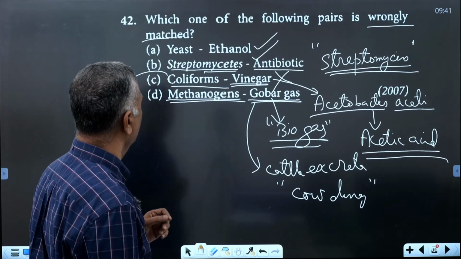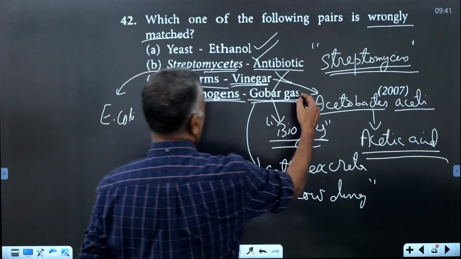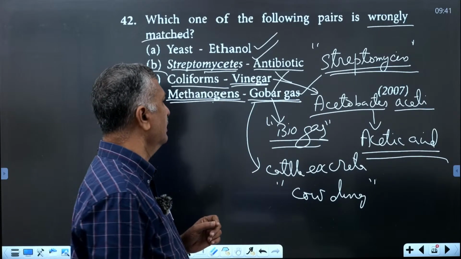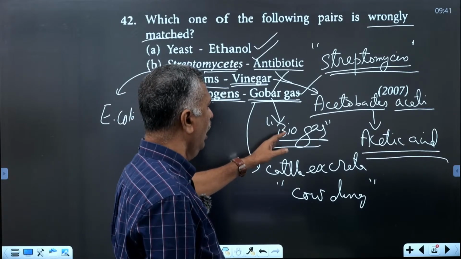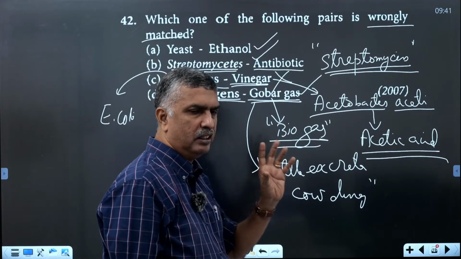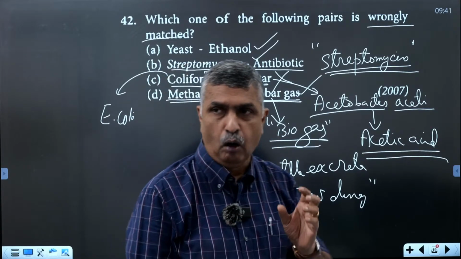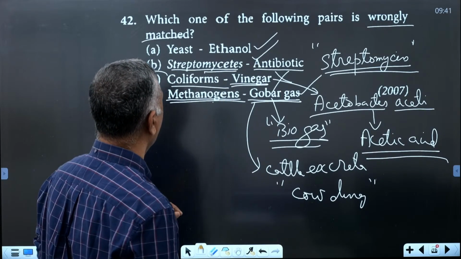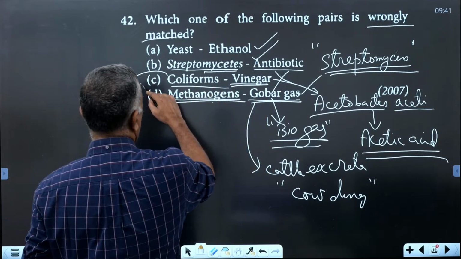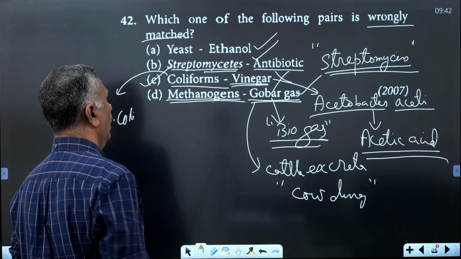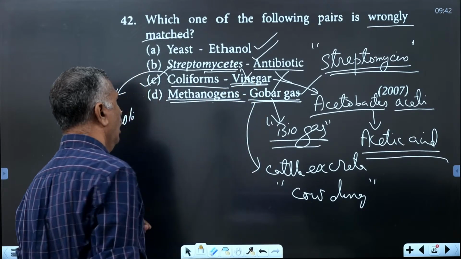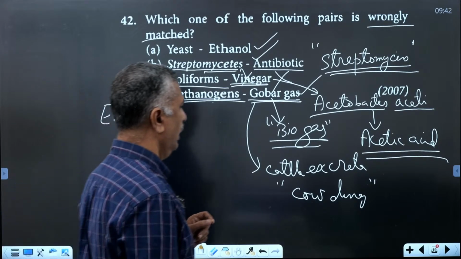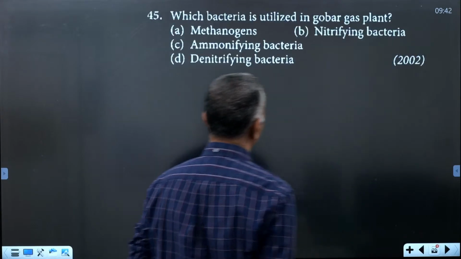Gobar gas is the biogas produced from gobar, which is cattle excreta or cow dung. Okay. Here the wrongly matched pair is coliforms producing vinegar, since coliforms never produce vinegar. So the option is C. Okay. Then next one.